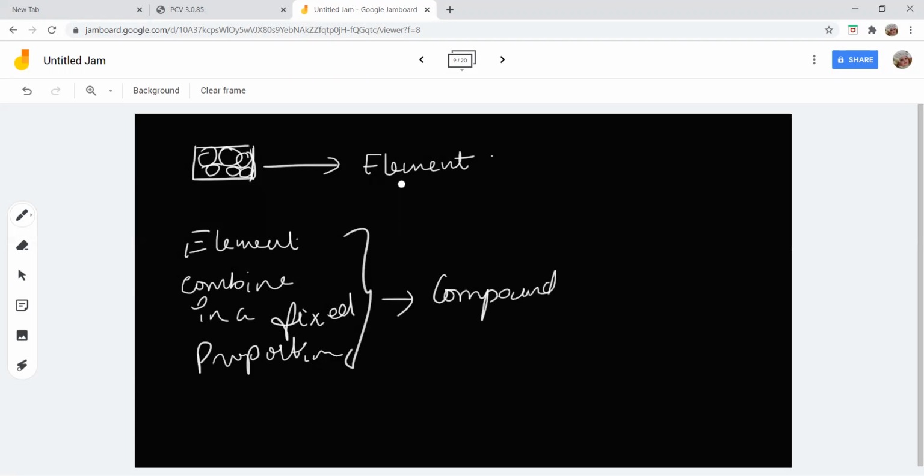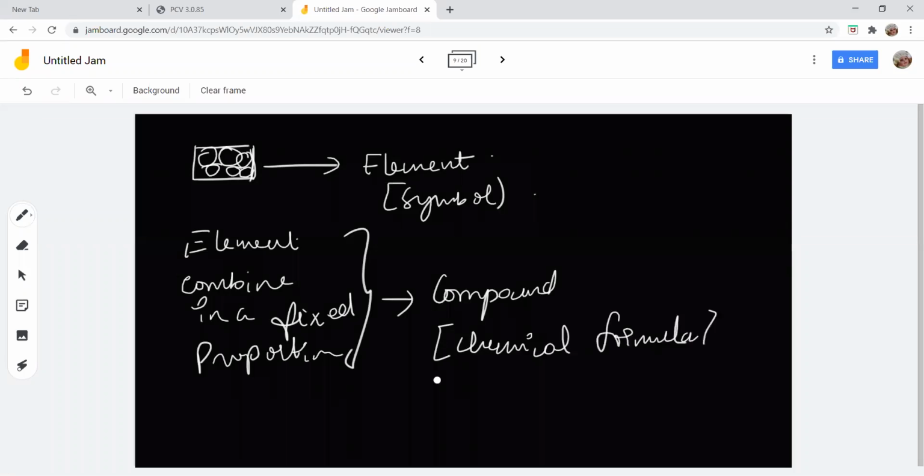Okay, an element has a symbol. A proper symbol can be given for an element. A compound has a proper chemical formula. They have their own chemical property.